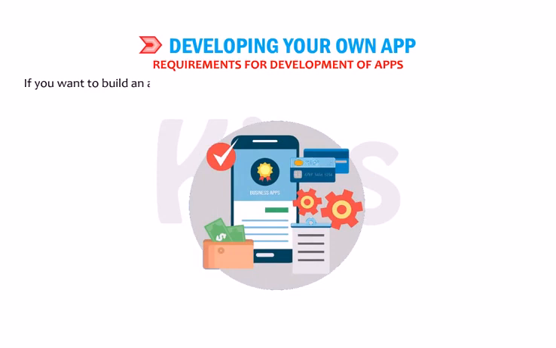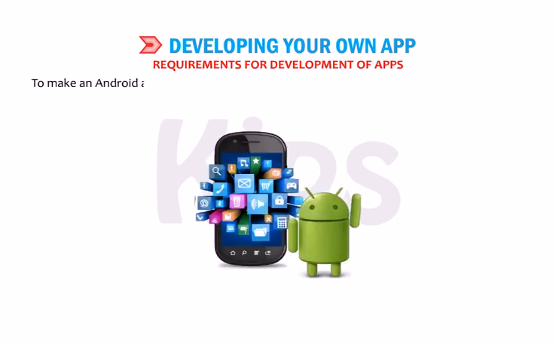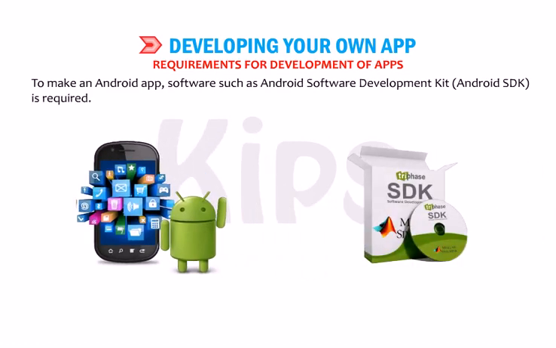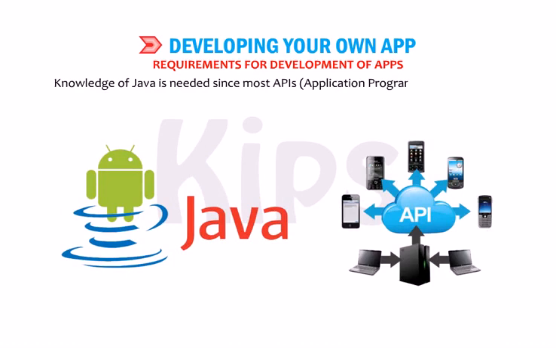If you want to build an app from scratch and have control over the design, a sound background in programming will be very helpful. To make the Android app, software such as Android Software Development Kit, Android SDK, is required. Knowledge of Java is needed since most APIs, application programming interfaces, use Java.